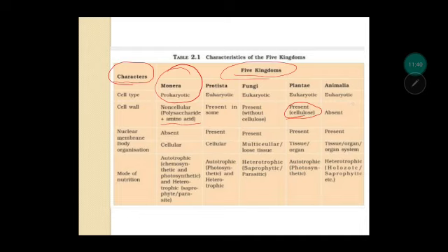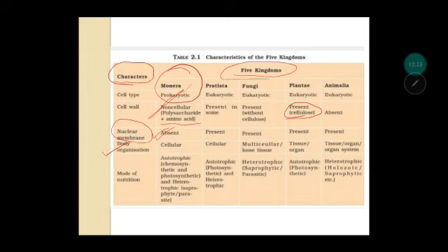Let us look at nuclear membrane. If Monera is prokaryote, then the nuclear membrane will be absent because there is no well-defined nucleus in prokaryotes. All the other kingdoms have a nuclear membrane. Next, coming to body organization, whether it is unicellular, multicellular, or whether tissues are present or not.